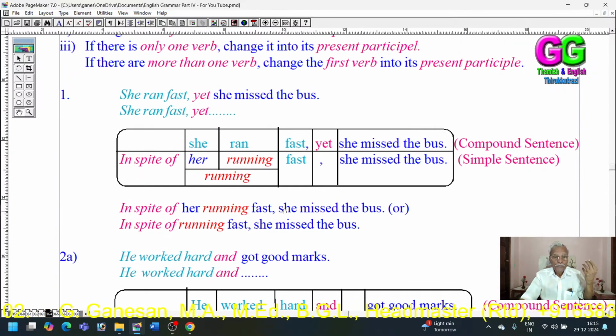My dear children, this sentence is a compound sentence. This sentence is a simple sentence. When we convert a main clause into a phrase, we are converting a compound sentence into a simple sentence. That's all. Second example.